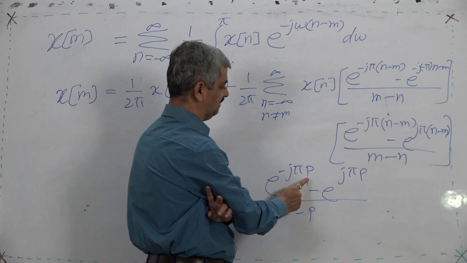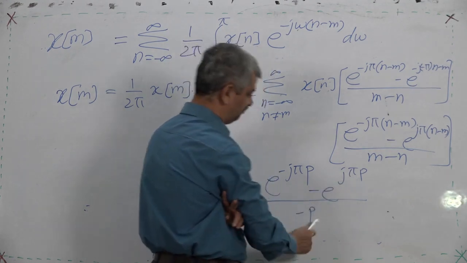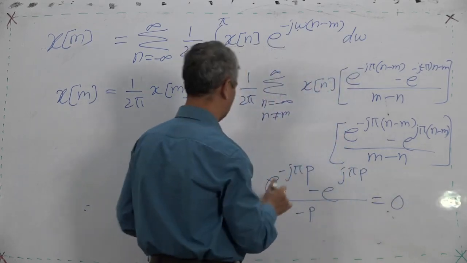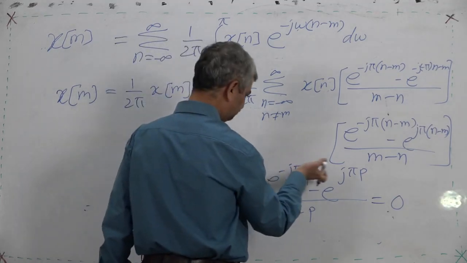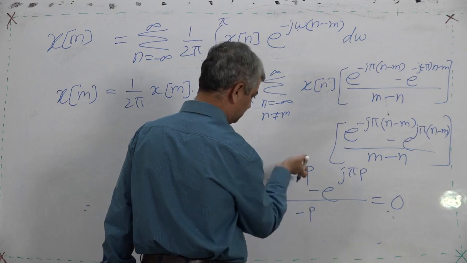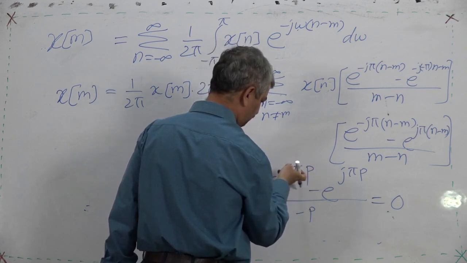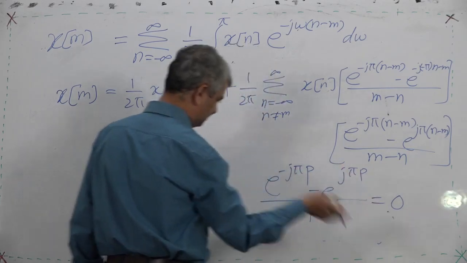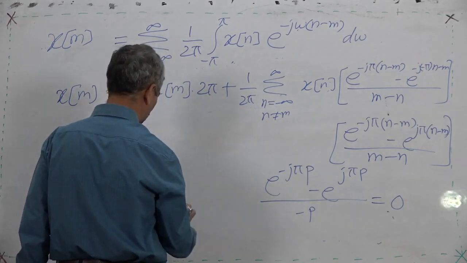e raised to minus j pi p minus e raised to j pi p upon p, this is 0. Because what happens, e raised to minus j pi, you can write it any way, by any other method also, or simply, since this is minus pi and this is pi, it is going to remain the same, but I will derive it. So e raised to minus j pi p is what?